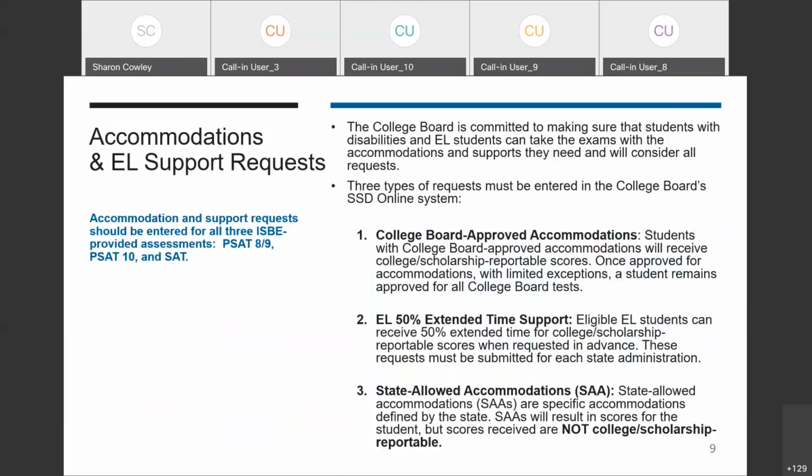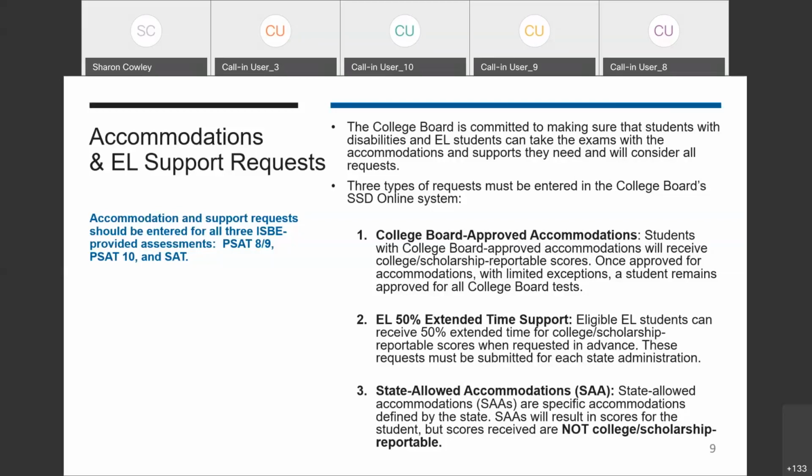As you know, College Board is committed to making sure that students with disabilities and EL students can take our exams with the accommodations and supports they need, and we do consider all submitted requests. Accommodations need to be submitted for all students participating in the SAT, PSAT 10, and PSAT 8-9, and SSD Online is the point of entry for all requests. The bulk of your requests will be for College Board accommodations. Students that receive College Board approved accommodations will receive college and scholarship reportable scores.